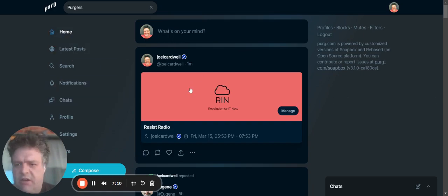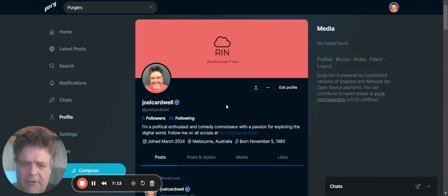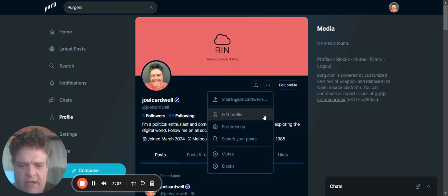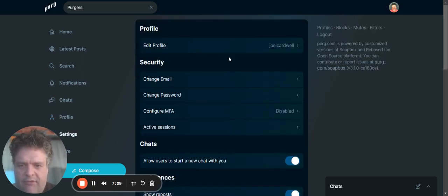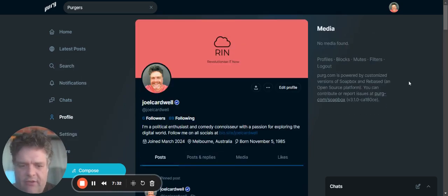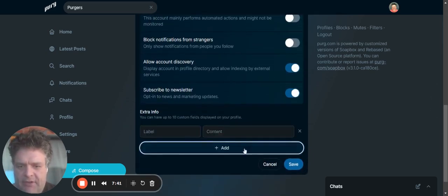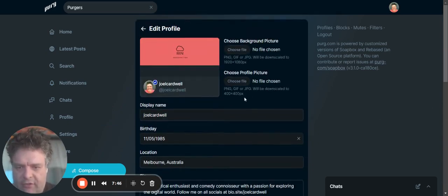Whereas if I look at my profile screen, then we can see it's very clean, very tidy. You can share that profile very easily. You can edit the profile very easily, put preferences on, so on and so forth. It takes you to the settings page. You can put your links in there. You can actually put additional links in there, so you can add those in here. You've got a lot of features, so it's very, very good.